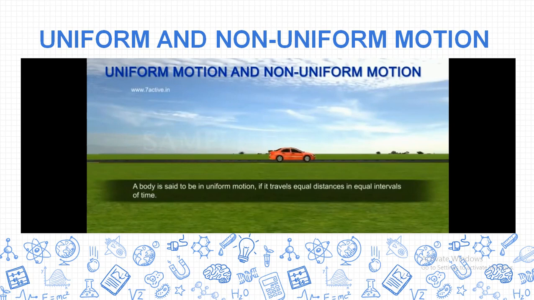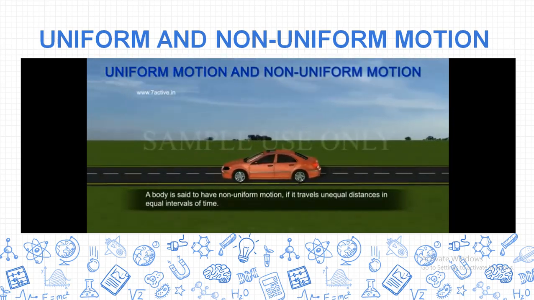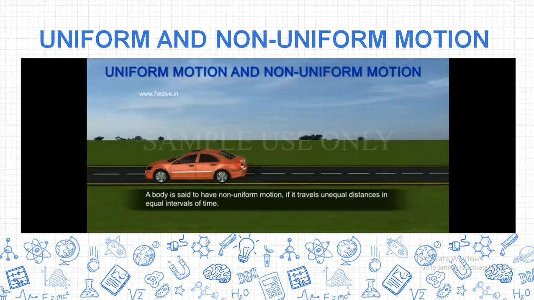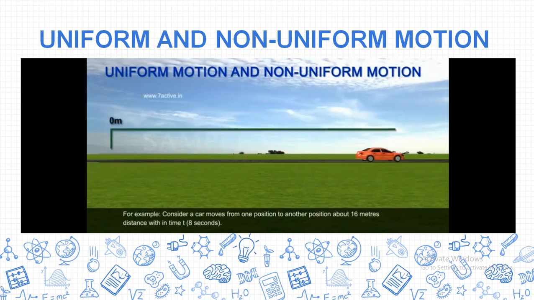A body is said to be in uniform motion if it travels equal distance in equal intervals of time. While if you see in the car, sometimes it's getting slower speed and sometimes higher. Not traveling equal distance in equal intervals of time is said to be non-uniform.